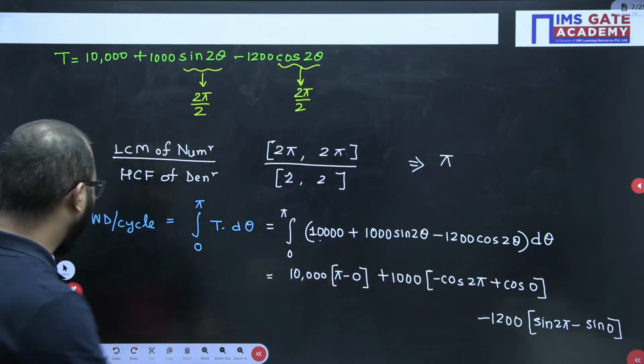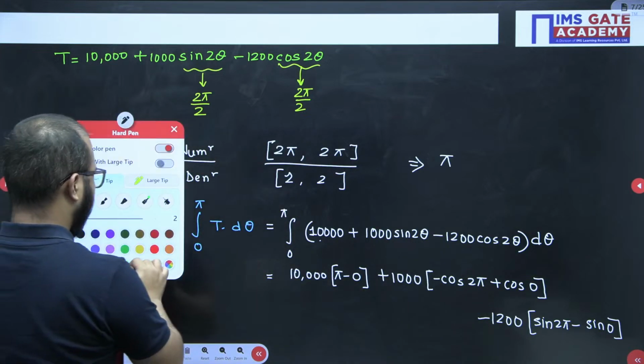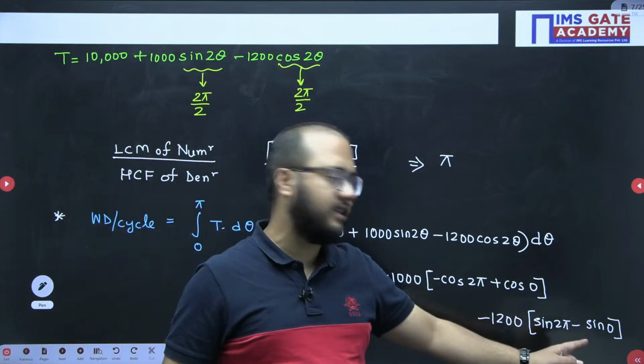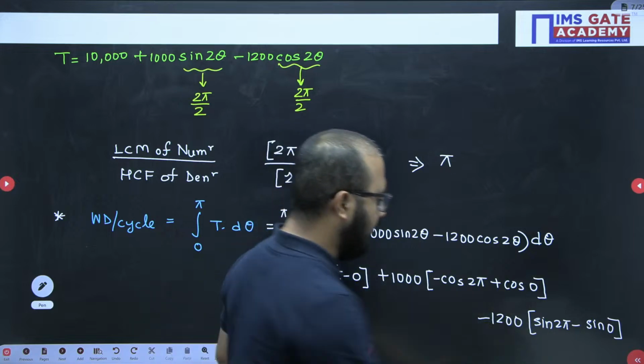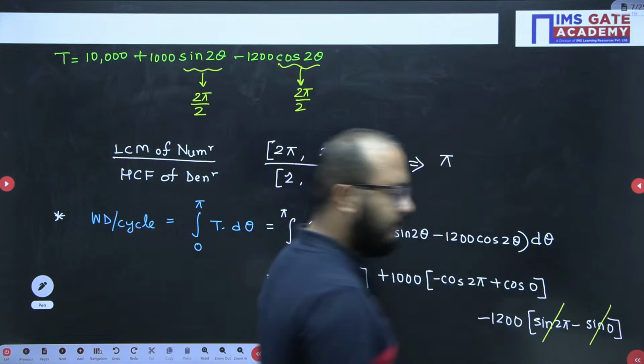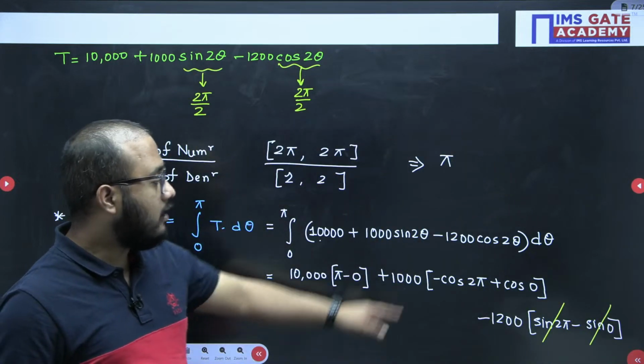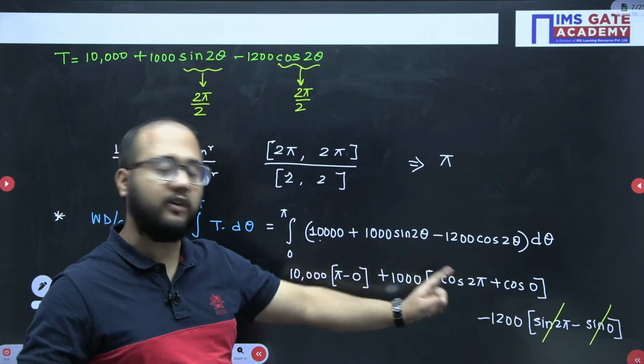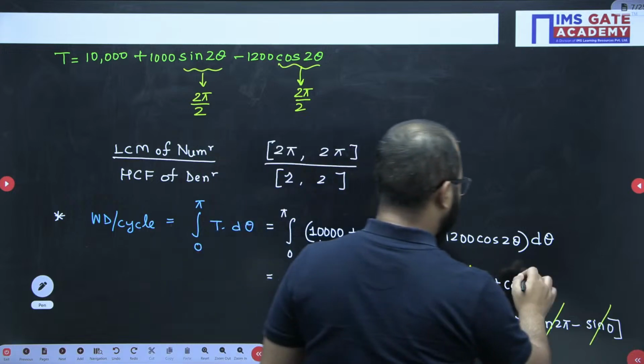Now a very important point, guys. Sine 2 pi is 0 and sine 0 is already 0, so it gets cancelled out. It is completely 0. Now cos 0 is 1, and cos 2 pi is also 1, but with the minus sign it gets cancelled out, 0.